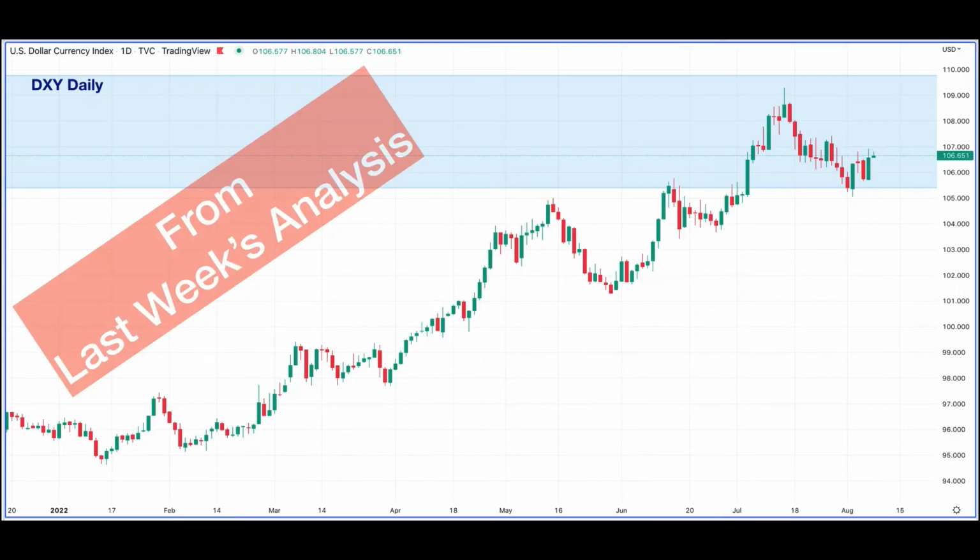So, from last week's analysis, we noted that we would likely see the market consolidate until Wednesday's CPI inflation report release, which would see volatility injection into the markets, and like clockwork, the market delivered.